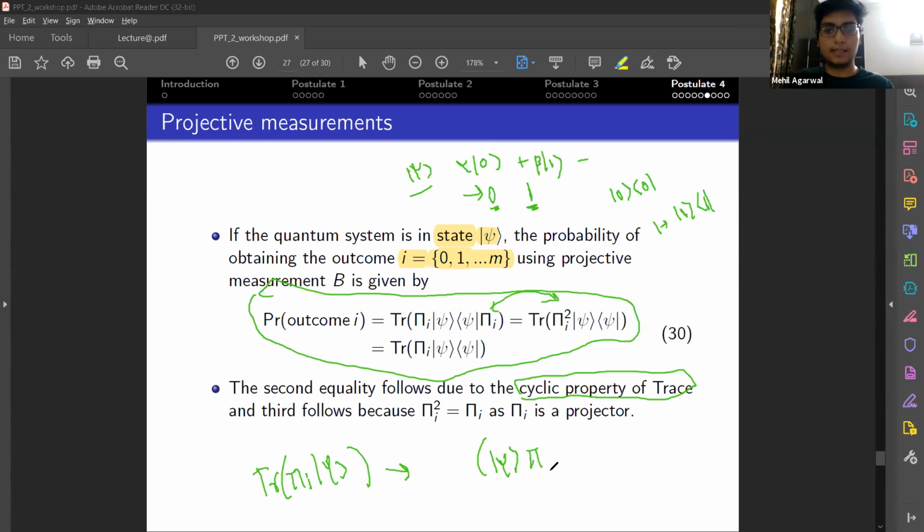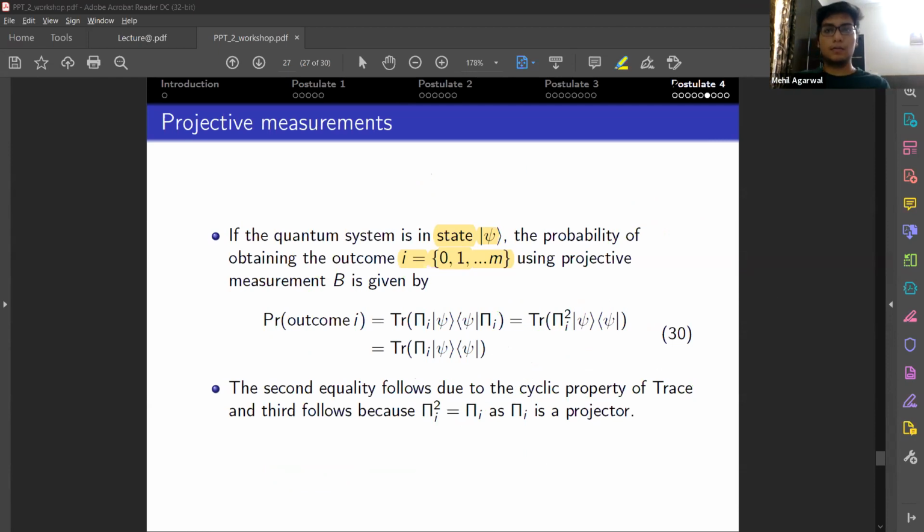Although it does not make any sense physically, what I want to say is you can switch among them because of the cyclic property of a trace. And the third equality will follow because pi square is equal to pi, because pi is a projector.